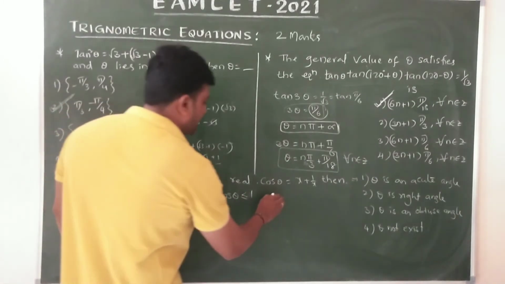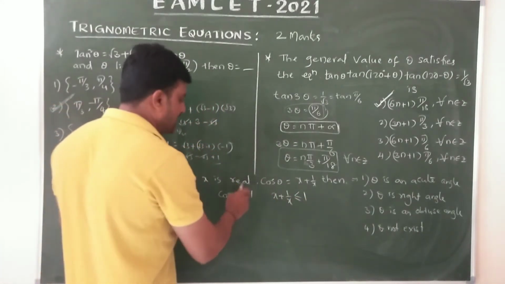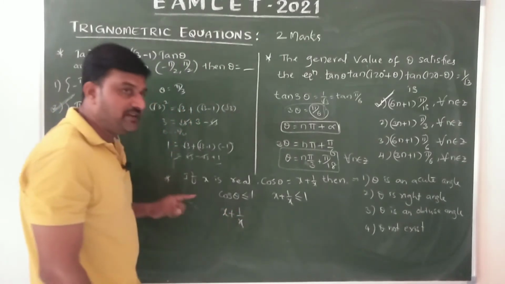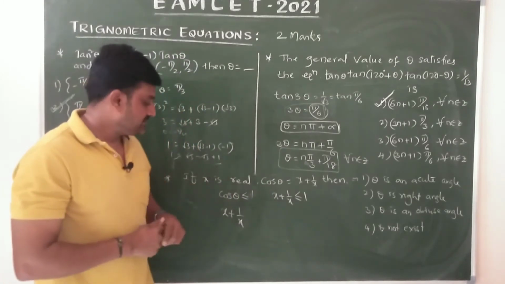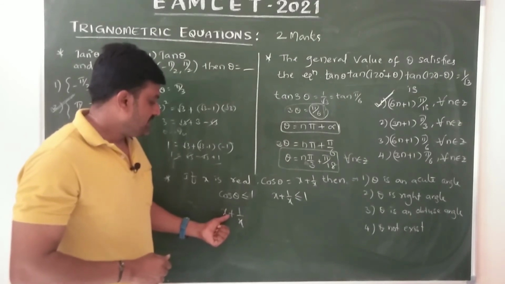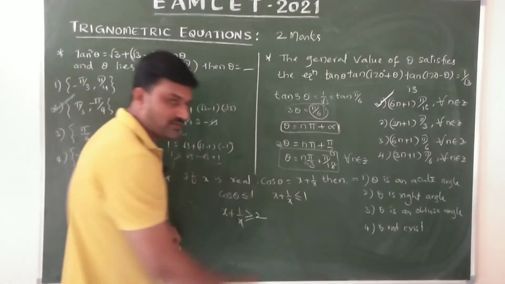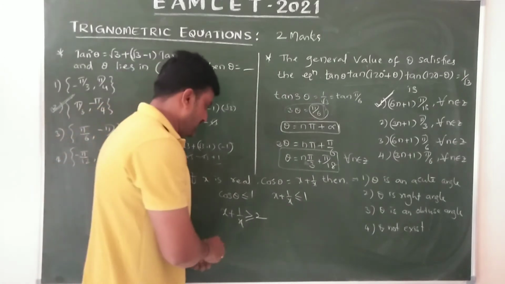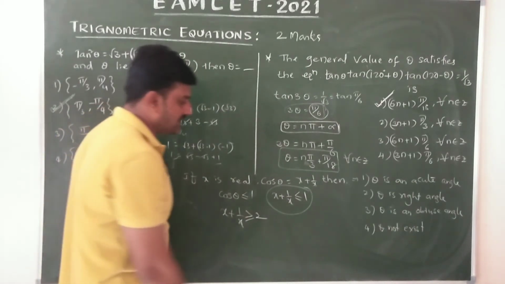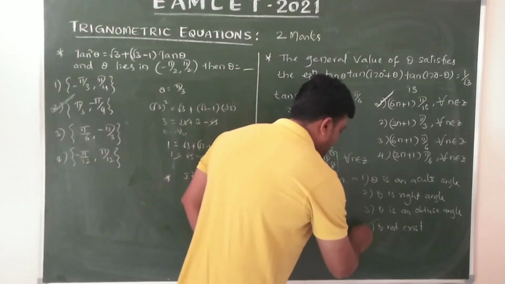But x plus 1 by x, as we already discussed, for a positive number, the sum of the number with its reciprocal should be greater than or equal to 2, yes or no? So the given condition is absurd, it is wrong. So theta does not exist for the given function.